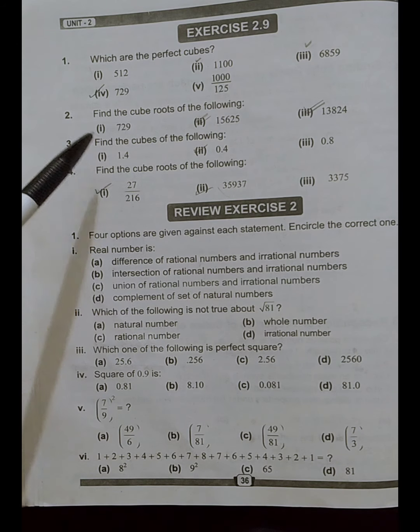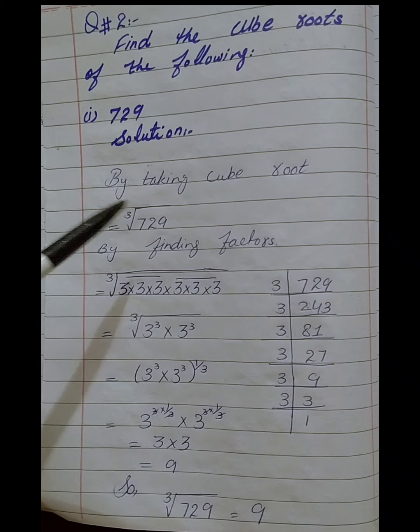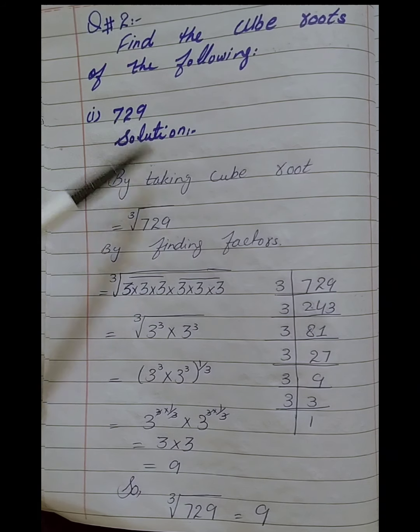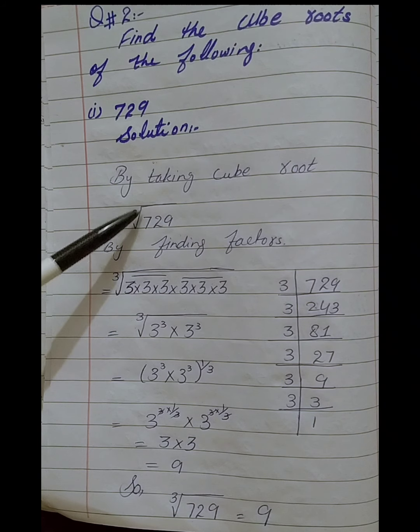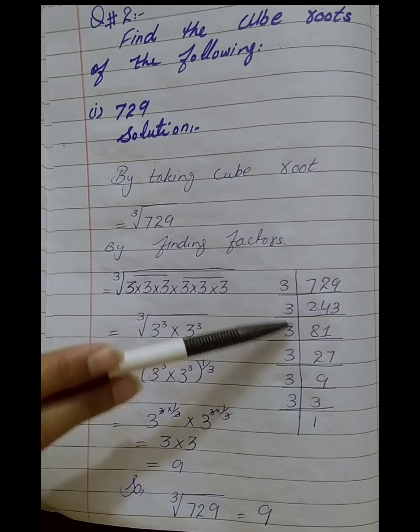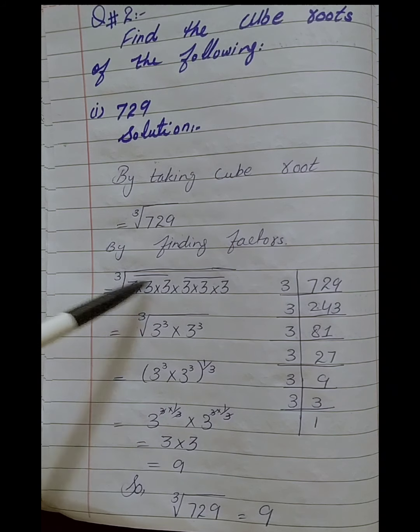Exercise 2.9, question number 2, find the cube roots of the following. The first question we have 729. So by taking cube root, which is under root part 3, firstly we factorize and then we make pairs in 3 power.